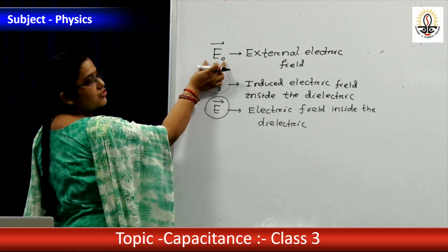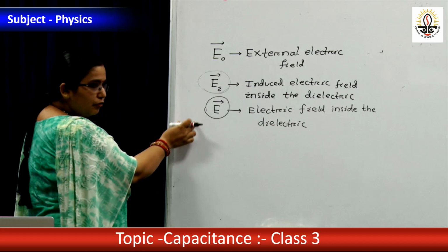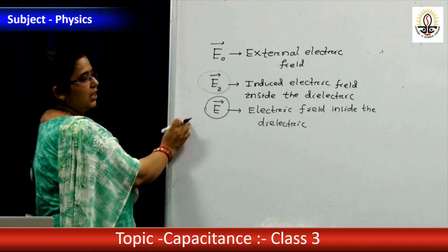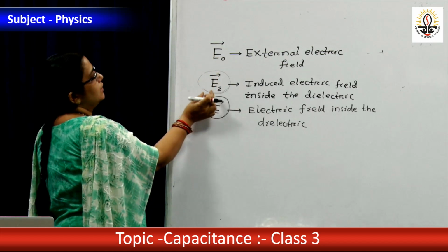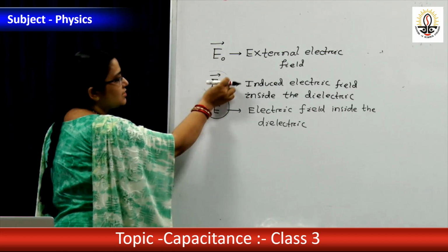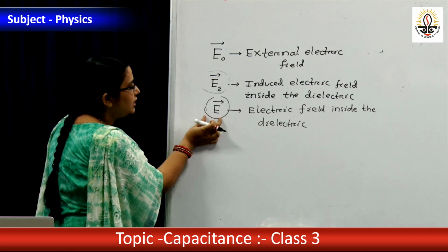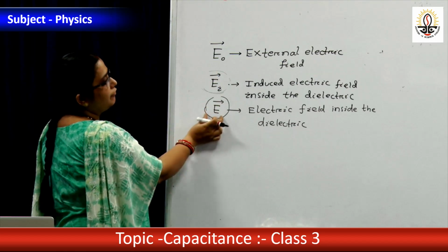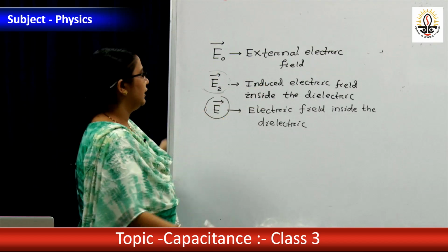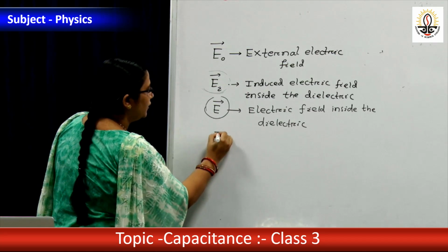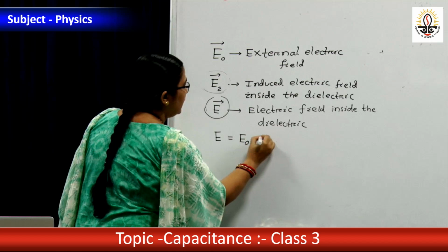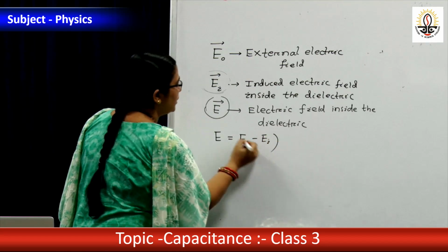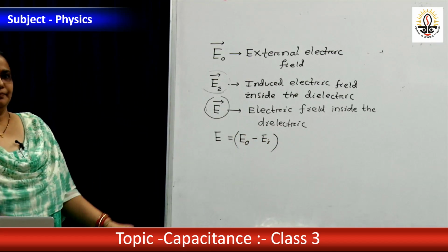EO is the external electric field. Don't be confused by the three E's. This is the external electric field already there in air. This is the electric field induced inside the dielectric, and this E is the net electric field inside the dielectric. Then what is the value of E? E equal to EO minus EI, because the induced electric field is less.